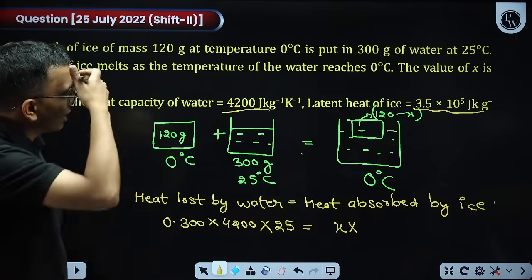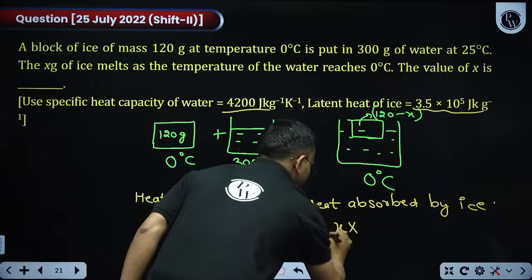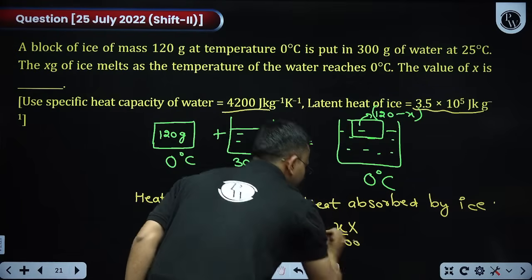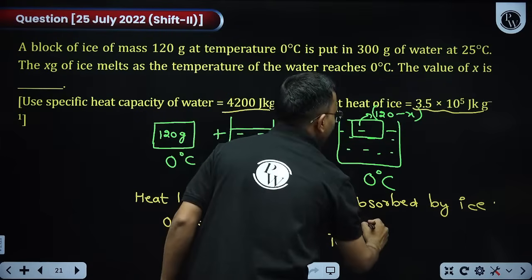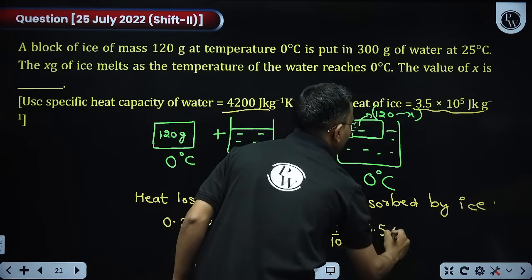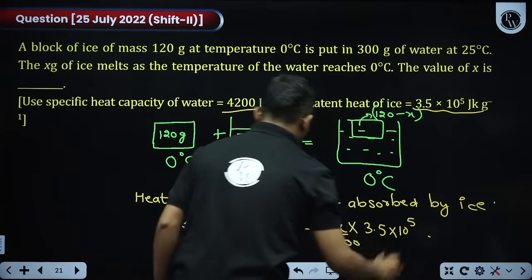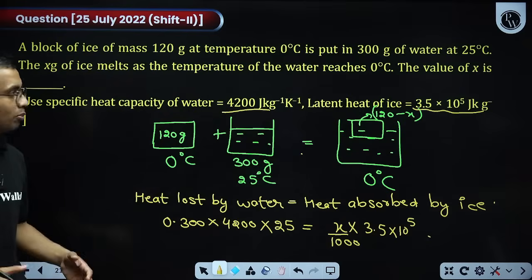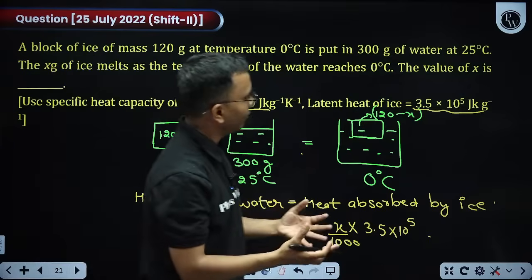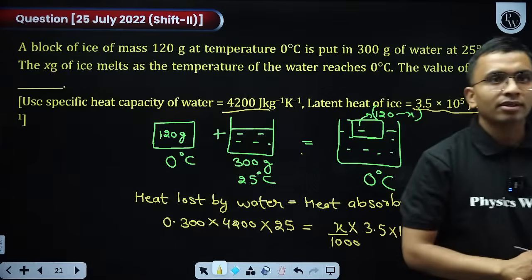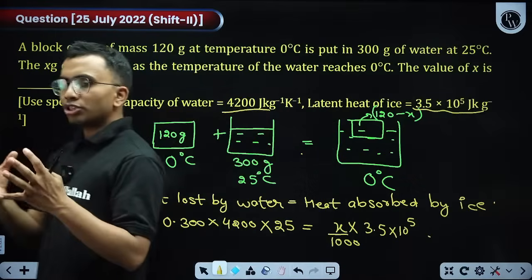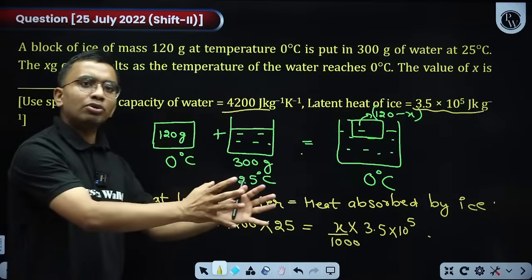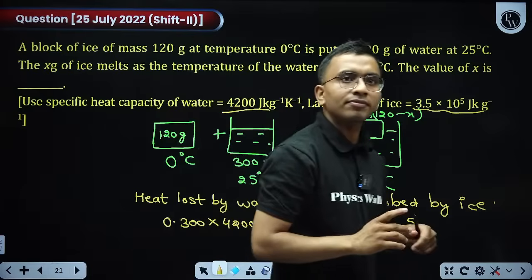This is in kg, so if X is in gram, I will convert it to kg by dividing by 1000. So from here I will get the value of X. Just apply conservation of energy: the heat lost by one thing will be equal to the heat absorbed by the other.